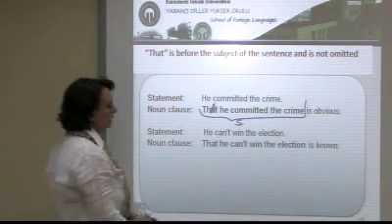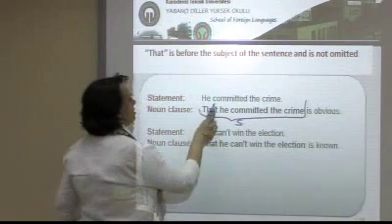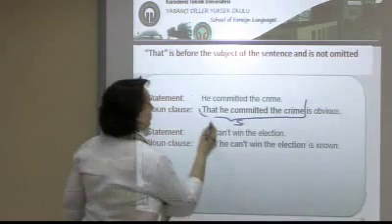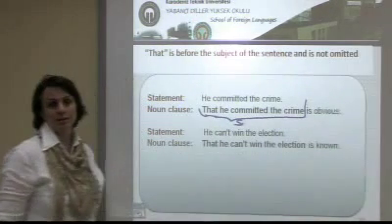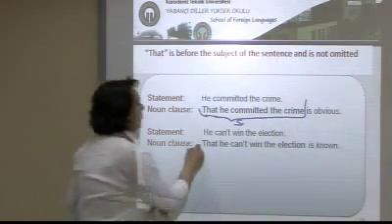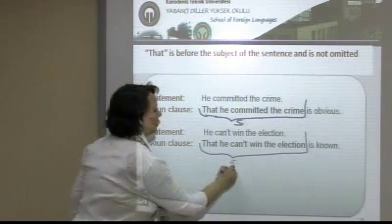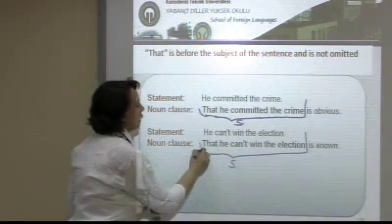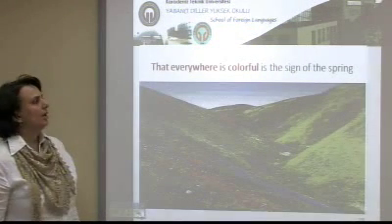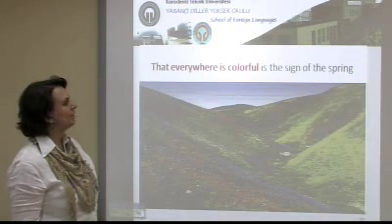So, if a noun clause is the subject of a main sentence and begins with that, you cannot omit that. You must use that. He can't win the election. That he can't win the election is a noun clause. This noun clause is the subject, and you cannot omit that here. Example of noun clauses with that as subject of a sentence.